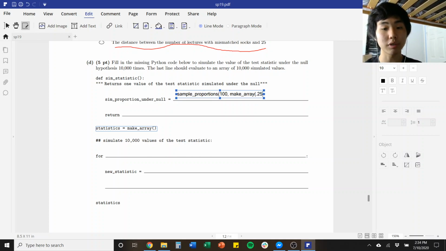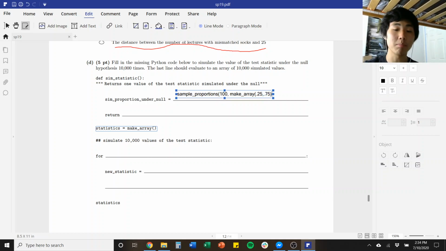So we want 0.25, comma 0.75. 0.25 is the probability of a mismatch. 0.75 is the probability of it being properly matched. And since we want the number that are mismatched, we want to take item 0. Because sample proportions returns an array that also adds up to 1 of 100 random draws using these probabilities in the array.